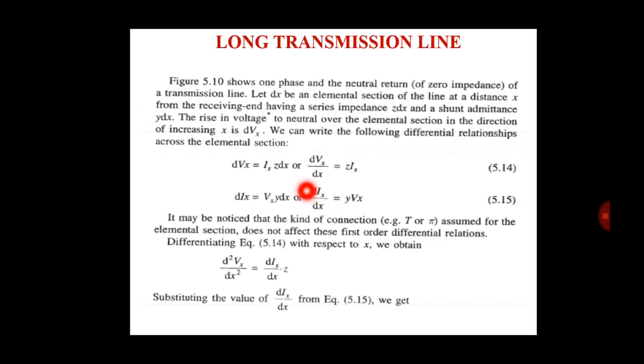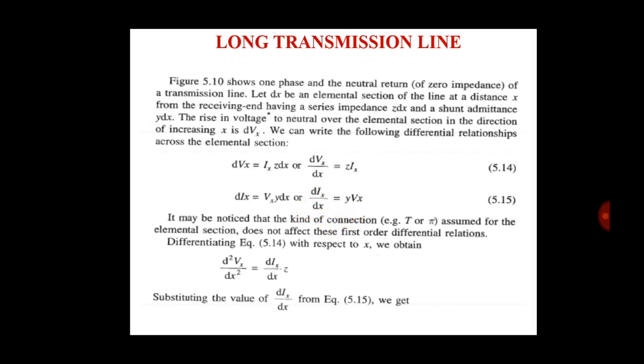So from this we write dVx divided by dx is equal to Z into Ix. Similarly, dIx is equal to Vx into Ydx, or dIx divided by dx is equal to Y into Vx.